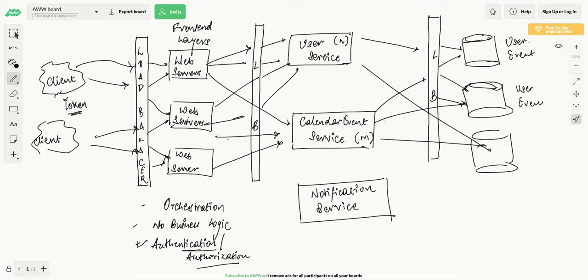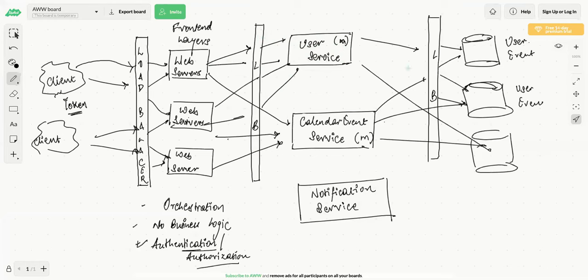Yes. Someone is asking why do we need a second layer of load balancers? We need a second layer of load balancers here because there are multiple instances of the same service here, right? There will be n instances, and we want the load to be distributed amongst all these services again, correct? This is over the network. Web server is calling this service over the network, right? There can be multiple instances of this service as well. So we need multiple machines containing the same service, and we need a load balancer to basically divide the load between all these nodes of the service. And that's why we need another layer of load balancer.